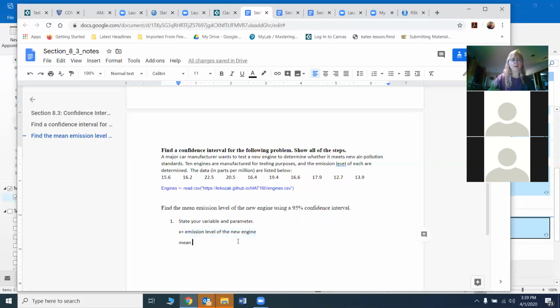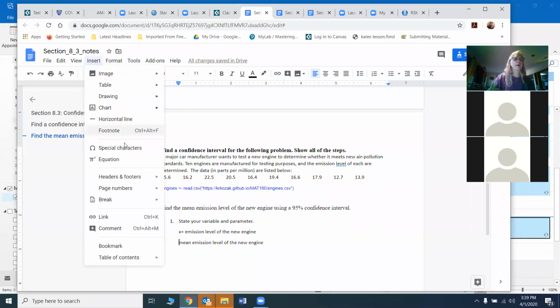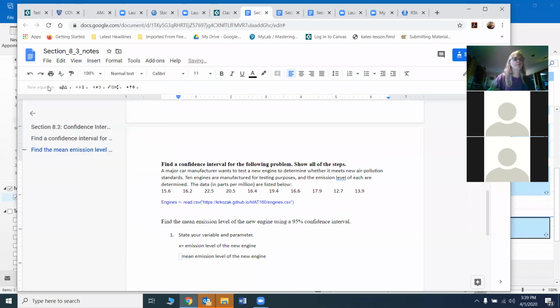You can just copy and paste it. The symbol we use here for the mean is mu, so you can get that Greek letter if you want to, or not worry about it. All right, so there are those two things. We're done.